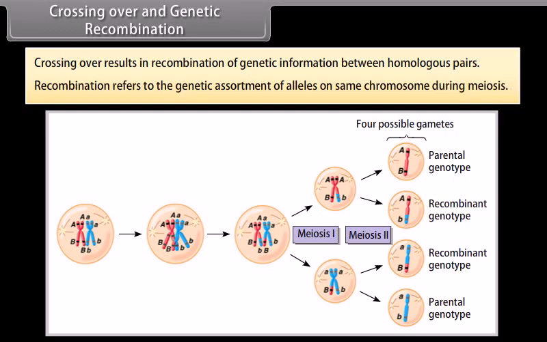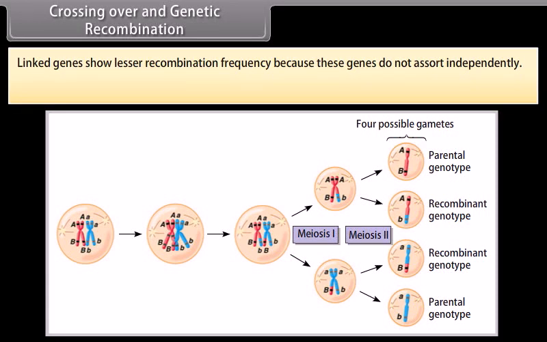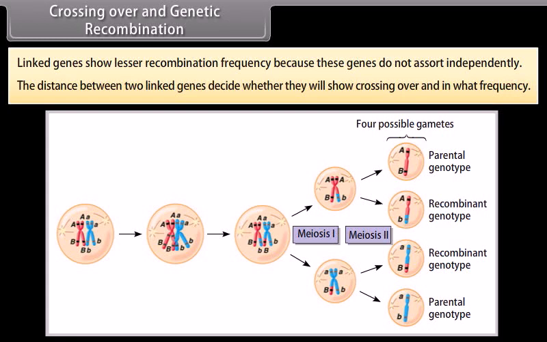Recombination refers to the genetic reassortment of alleles on the same chromosome during meiosis. Linked genes show lesser recombination frequency because these genes do not assort independently. The distance between two linked genes decides whether they will show crossing over and in what frequency.